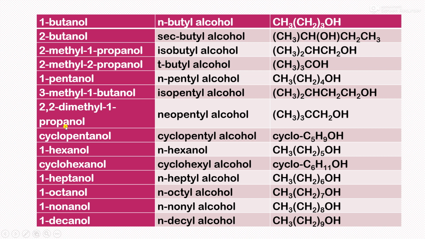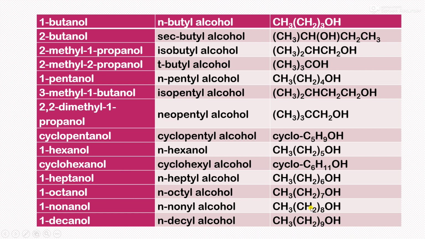Then 2,2-dimethyl-1-propanol, neopentyl alcohol. This is the structure. Then cyclopentanol, again cyclopentanol is there. Then 1-hexanol is there. Therefore, this is a cyclohexyl alcohol, cyclohexanol, here 1-heptanol, 7 carbons are there, and OH group is attached to the first carbon atom.